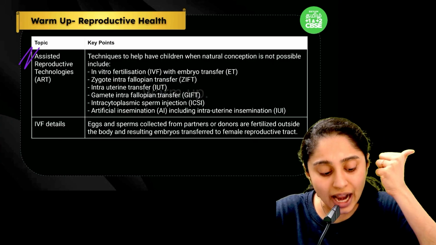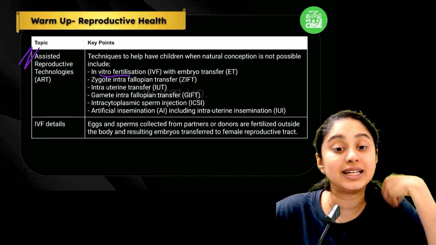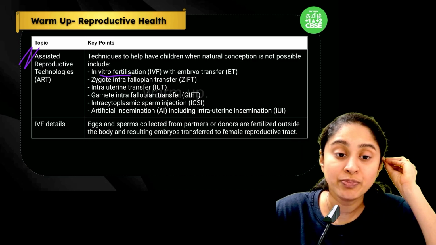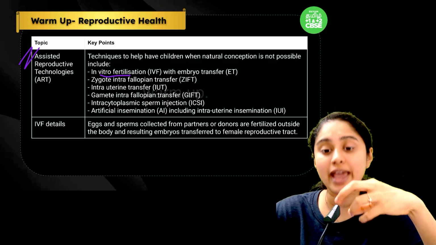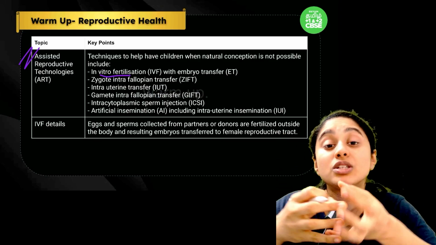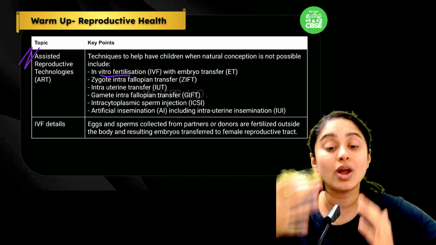In that, first we have in vitro fertilization. That is, if fertilization cannot take place in the body of the woman, then what we can do is collect the egg, collect the sperm and undergo this fertilization outside the body in the laboratory condition. That's what we call IVF.